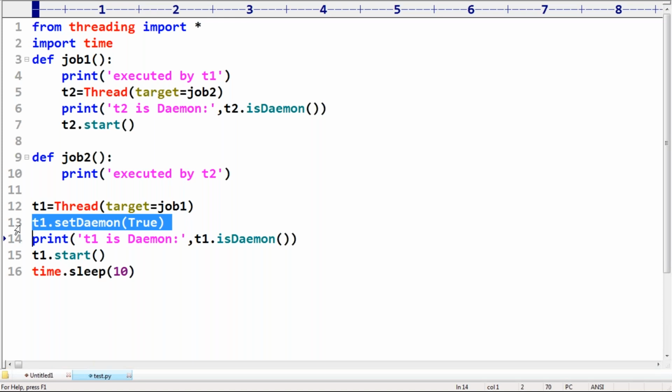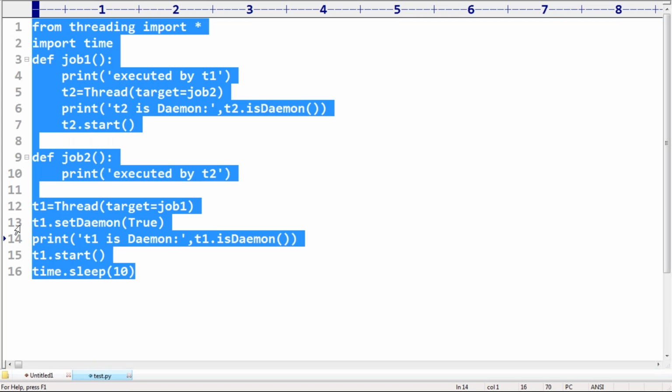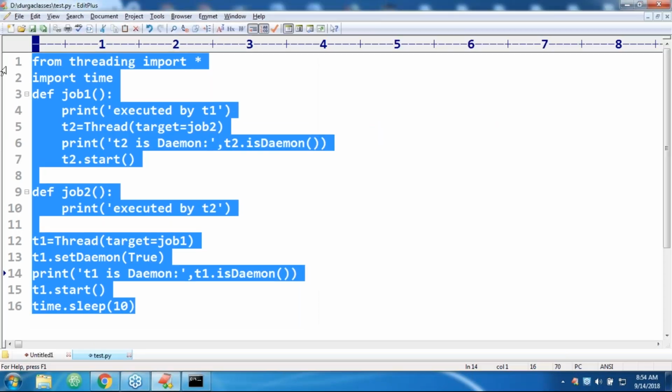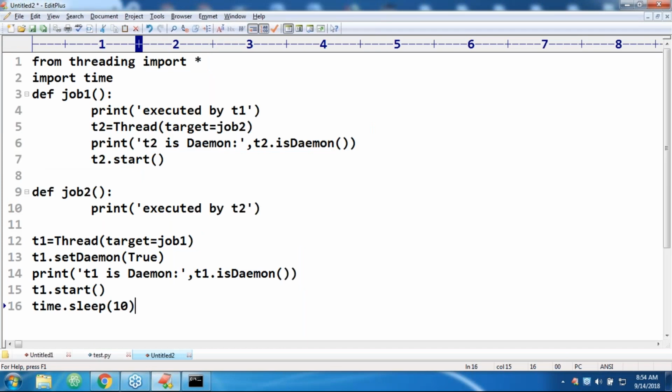Can I use the words 'by default every thread is non-Daemon'? No. Only the main thread is non-Daemon. For all the remaining threads, the Daemon nature will be inherited from parent to child. Remember this one. Only the main thread is non-Daemon; except for that, all remaining threads inherit the Daemon nature from parent to child. Remember this one, sir. Okay, one minute please, let me save. It is not there in our material.